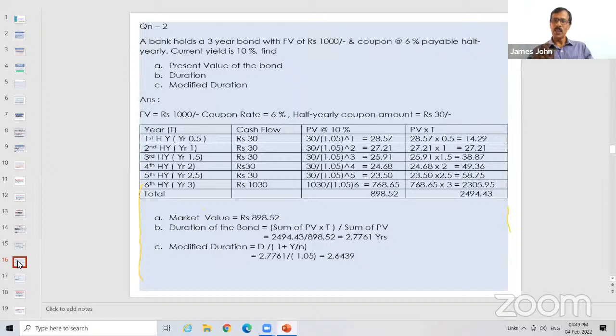If it is annually, the denominator will be 1.1. Here it is semi-annually or half-yearly. That means, again, the rate has to be divided with 2. So present value at 10% means if it is half-yearly, the denominator will be 1.05. Calculate, multiply, and you will get the duration.